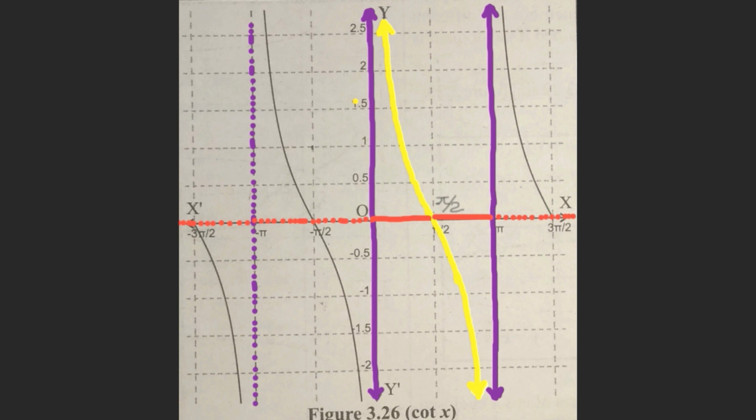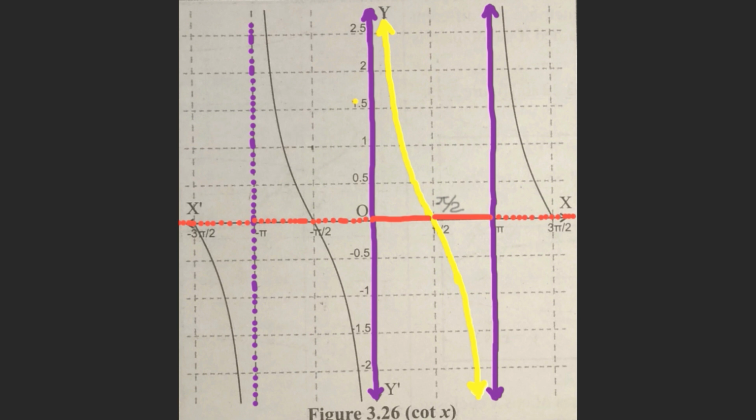Therefore, the codomain for this cotangent function is the set of real numbers, while the domain is the set of real numbers except the values 0, pi, minus pi, 2 pi, minus 2 pi, etc. Those are nothing but the integral multiples of pi. Therefore, the domain is R minus all integral multiples of pi.